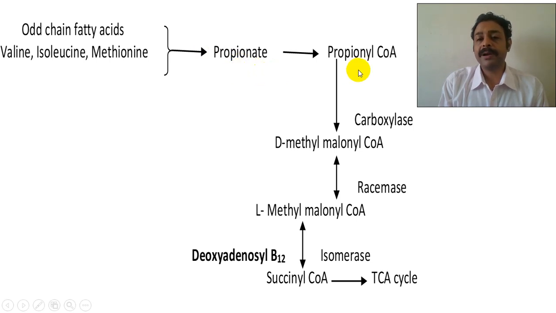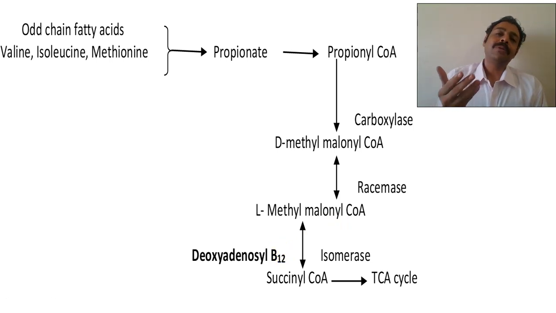Propionate becomes propionyl CoA. You carboxylate it. Propionyl CoA carboxylase, using biotin, converts it to D-methylmalonyl CoA, which is converted to the L-methylmalonyl CoA isomer. L-methylmalonyl CoA, using B12, becomes succinyl CoA. What is succinyl CoA? Succinyl CoA is an intermediate of the TCA cycle. So this is how propionyl CoA becomes glucose.